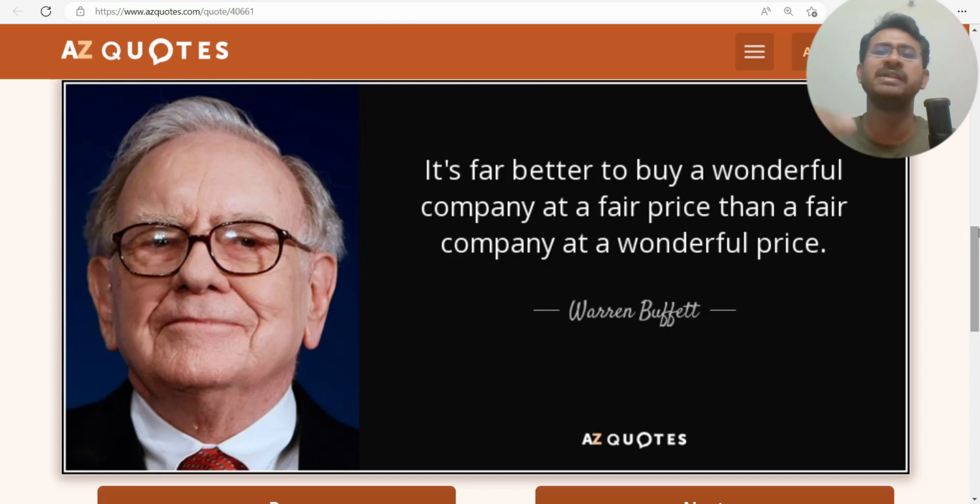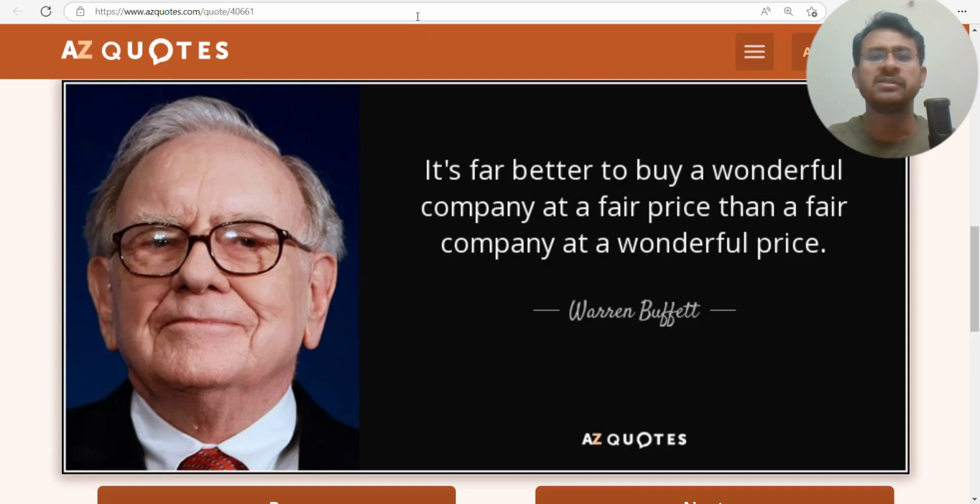The higher the ROIC, the better the company is. So if we have a higher ROIC, that is a wonderful company. This is a very crude metric with which Joel Greenblatt started to see if it can give us a good measure. And for fair price, he took earning yield.